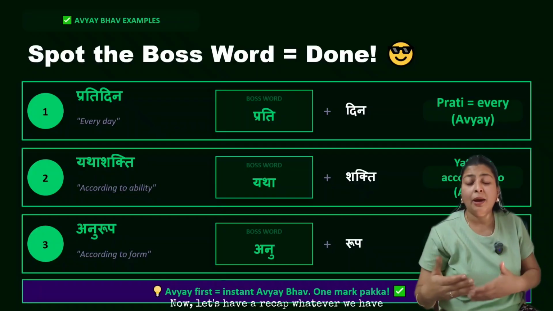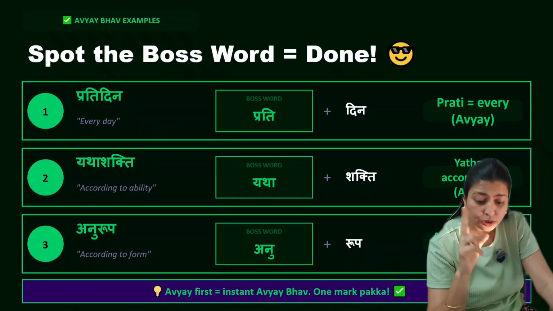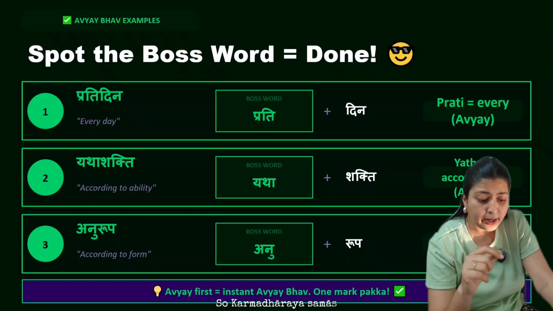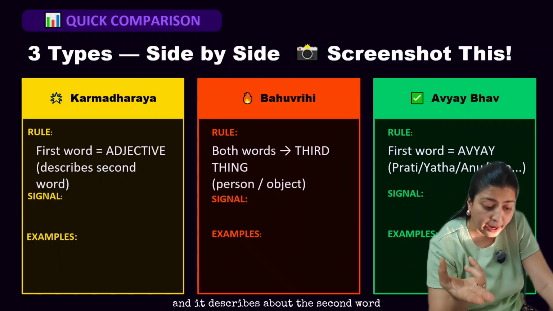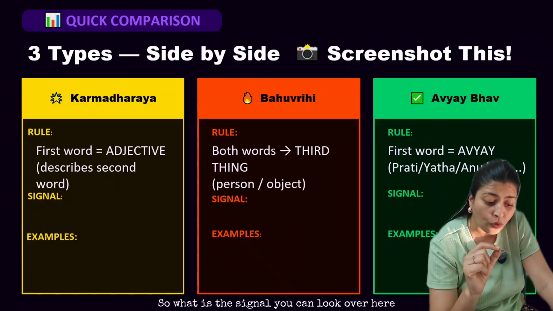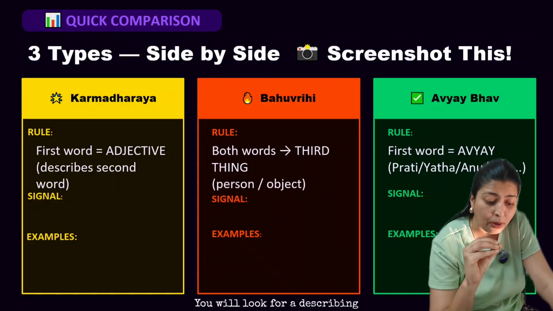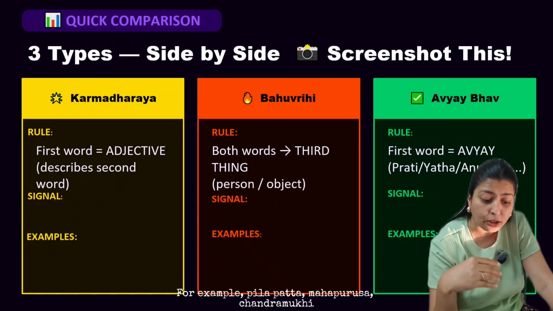Now let's have a recap of whatever we have understood with the comparison chart. So screenshot this. Karmdharaya Samas: when the first word is always an adjective and it describes the second word, so it is Karmdharaya Samas. So what is the signal you can look for over here? You will look for describing or quality words. For example, Pilapatta, Mahapurush, Chandramukhi.